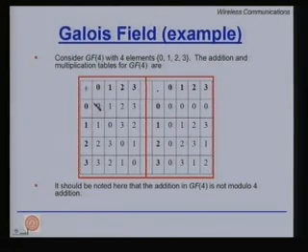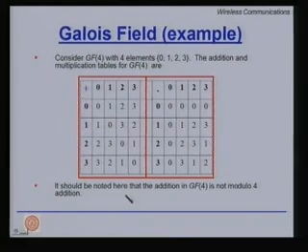Please note that here, since you have zeros, it tells you that there is one element for every element present which is an additive inverse, correct? All elements have an additive inverse. In fact, each element is its own additive inverse, and similarly you will find a 1 somewhere in every row and column except that of the 0, which tells you that there is a multiplicative inverse as well. So this is your GF4 or Galois field with 4 elements.